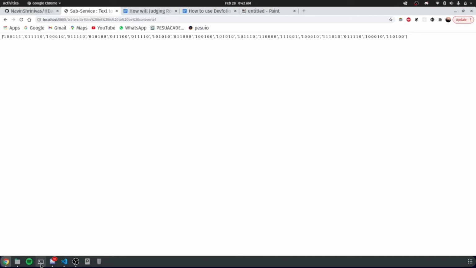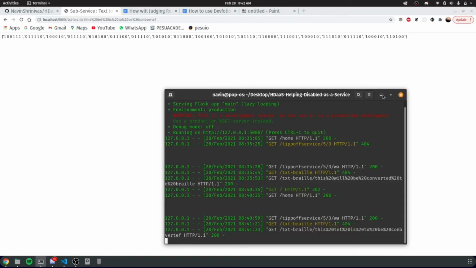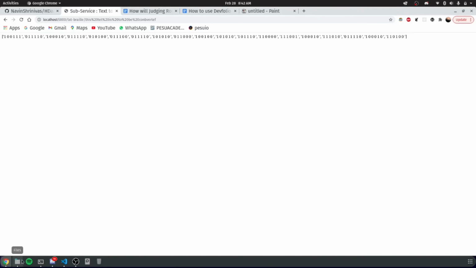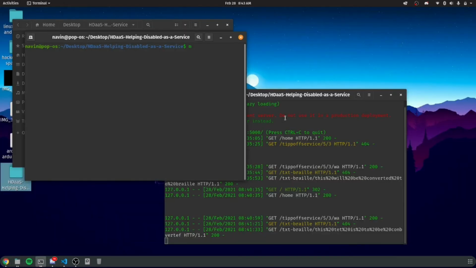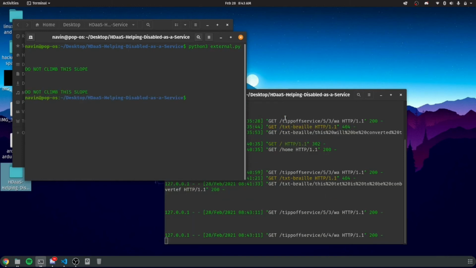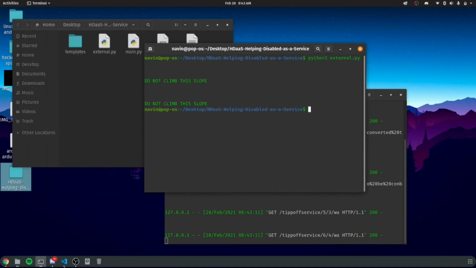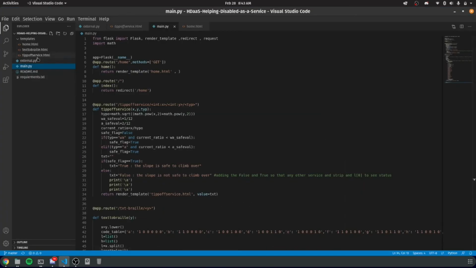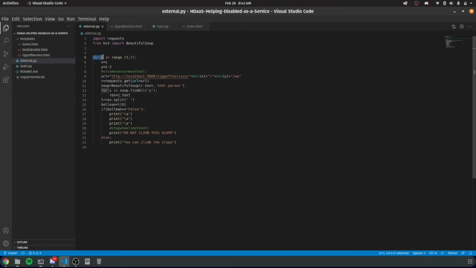Along with this, we also created an external application, which was a given idea by one of the judges in round 1. To execute the external app, external.py, here we see do not climb the slope, do not climb the slope. What this actually means is that in case I open the code for external.py, here we can see that I've given a range.